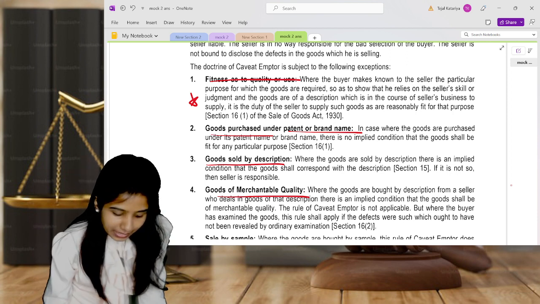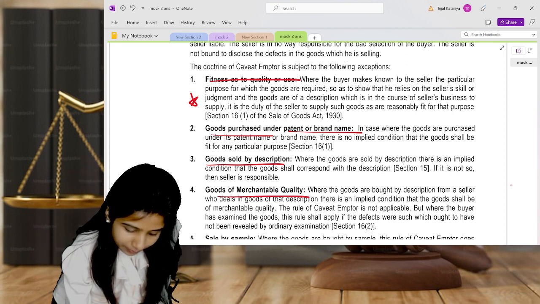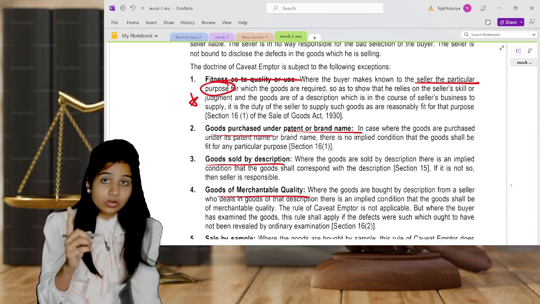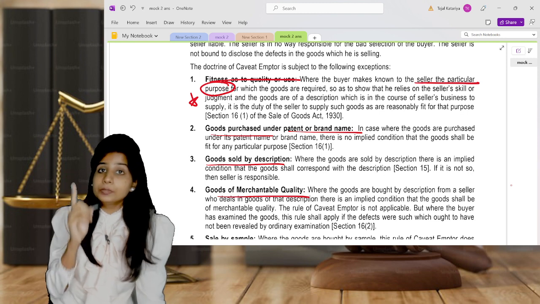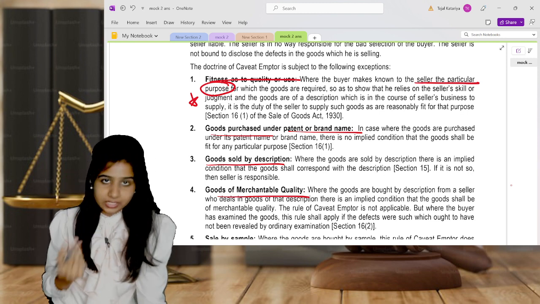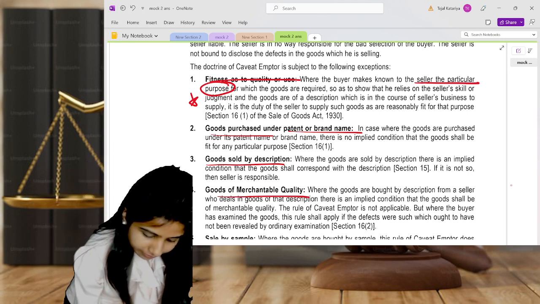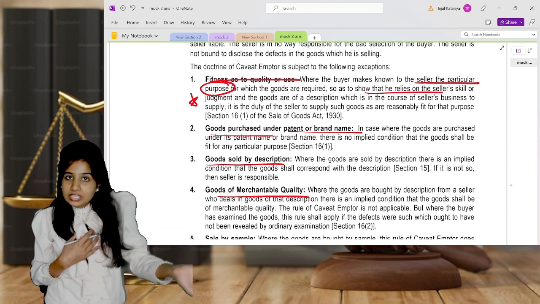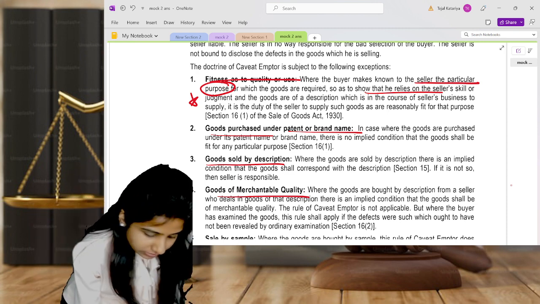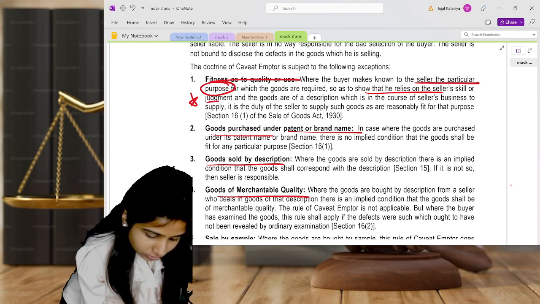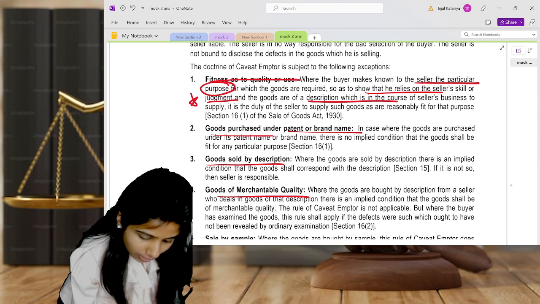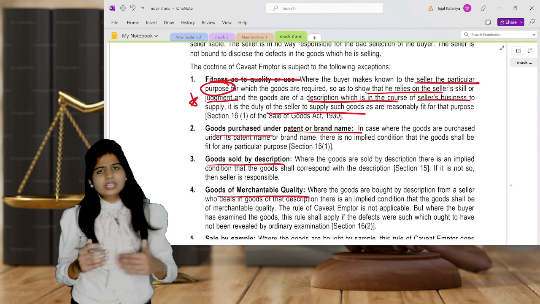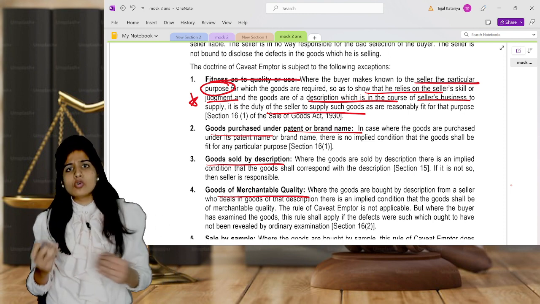The first is where the buyer makes known to the seller the particular purpose. The seller is already aware of the purpose of the contract, the purpose for which the buyer is buying those goods. Secondly, the buyer is relying on the skill and judgment of the seller, on the description of the goods given, and the seller should usually be in the course of that business.